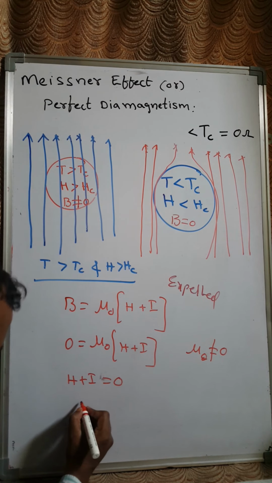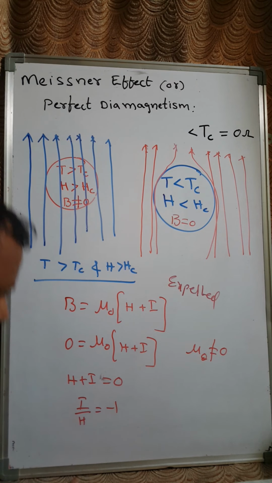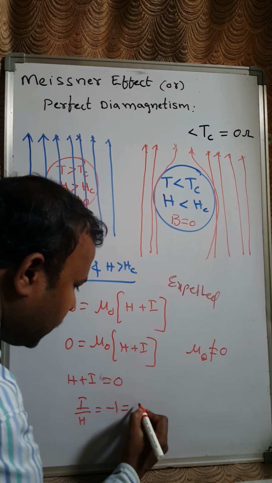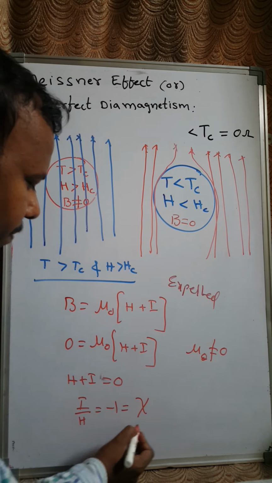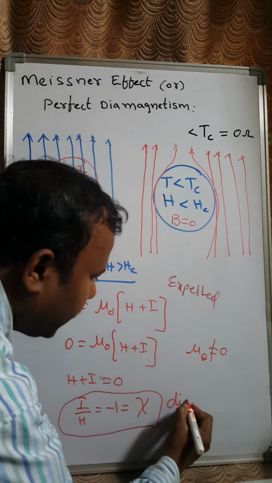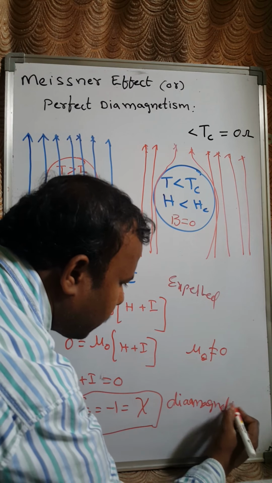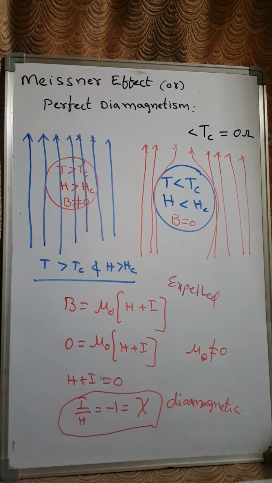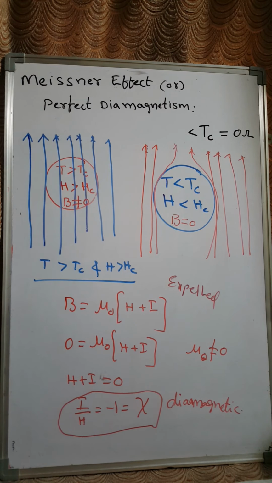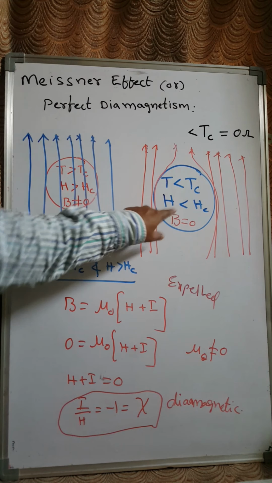And from this I can write I by H equals minus 1, right? So susceptibility, which is I by H, is negative and high in value for diamagnetic materials. This is the proof for perfect diamagnetism.